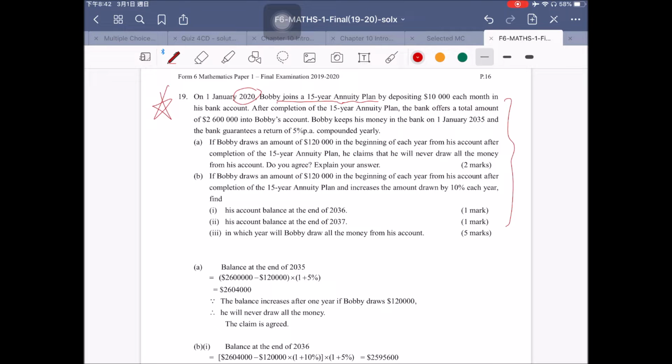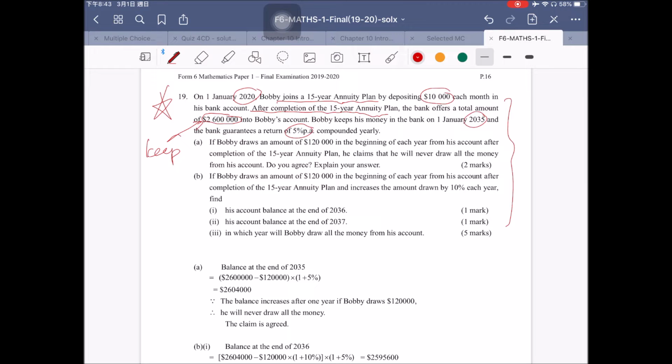He puts $10,000 into the bank account. After 15 years, he gets a total of $2.6 million. And then he will keep this money in the bank for another 50 years. This is 2035. And then he is guaranteed to have a 5% return each year.